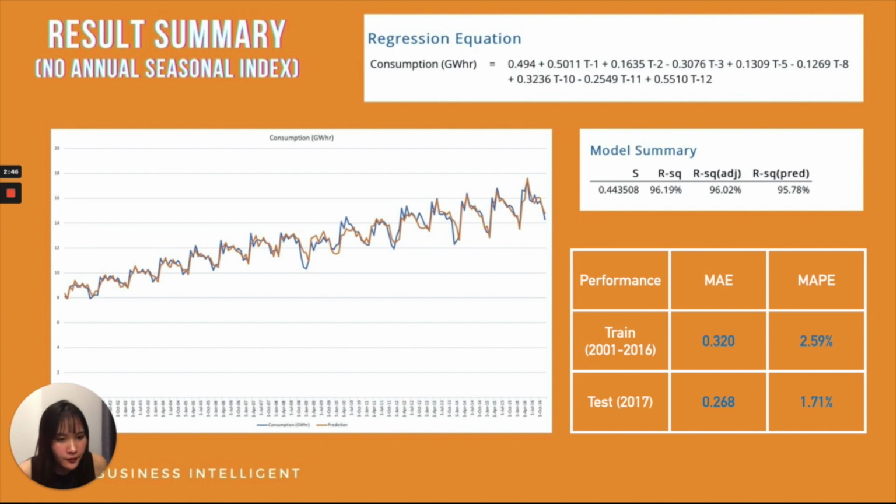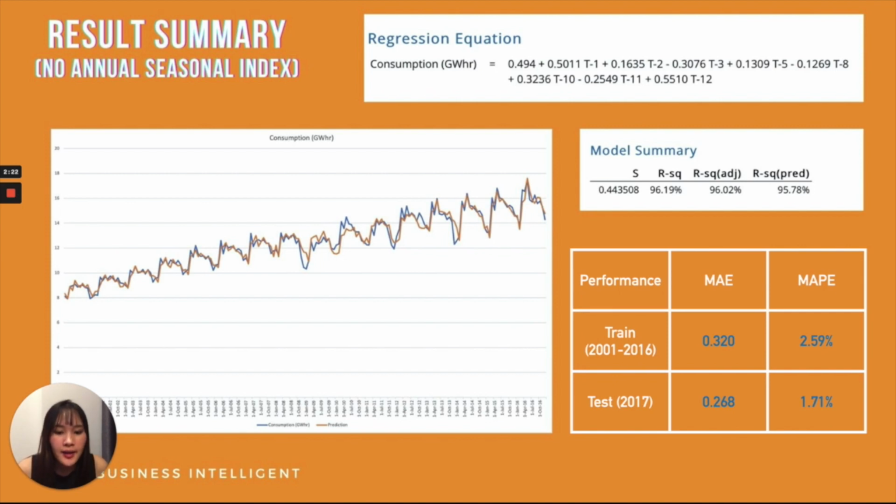For the performance, MAE is the lower the better. If it is 0, the model predicts the Y value 100% accurately. MAPE is the percentage of the error. For the trend, MAE is 0.32 and MAPE is 2.59%.